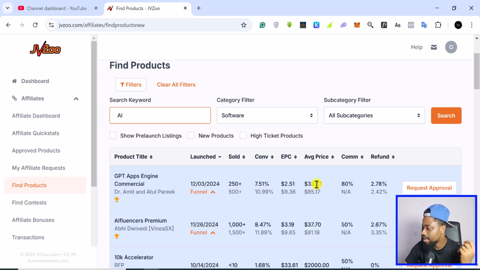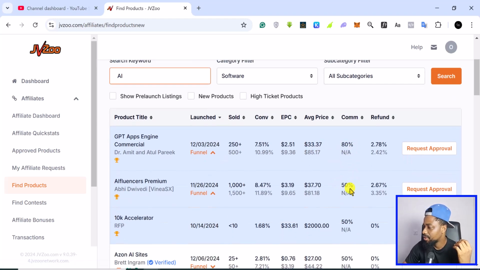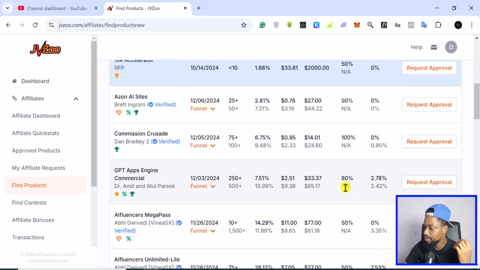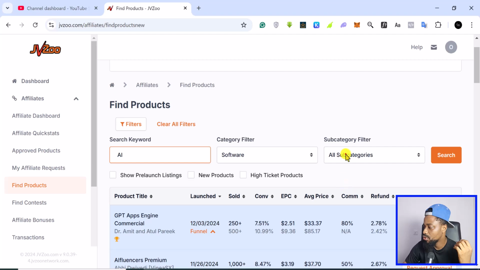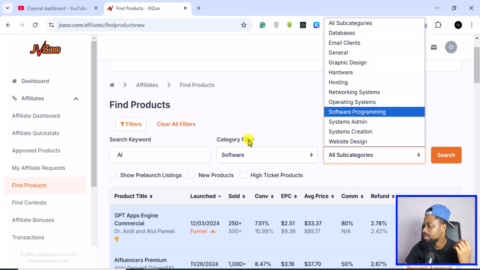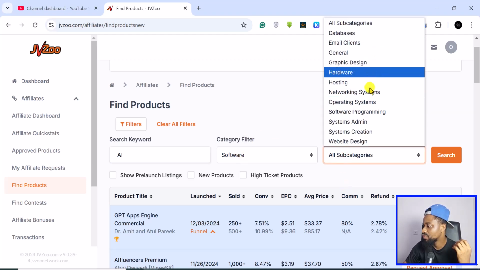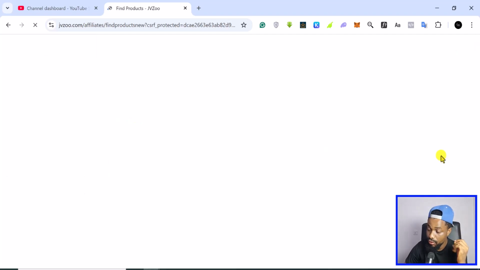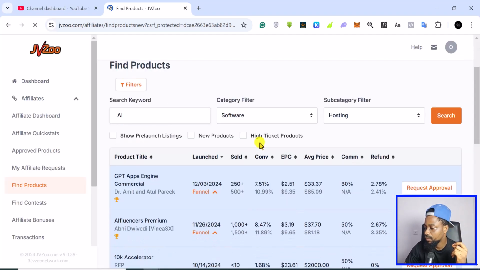This is a conversion rate. This is the average price. This is the commission, 80%. And you come down, you see other ones that you can basically join. You come to subcategory, you can see, let's say under software, we want let's say hosting. All right, let's say hosting softwares for maybe online businesses and all of that. So this is basically how you go about finding products on JVZoo. So you can see different products.